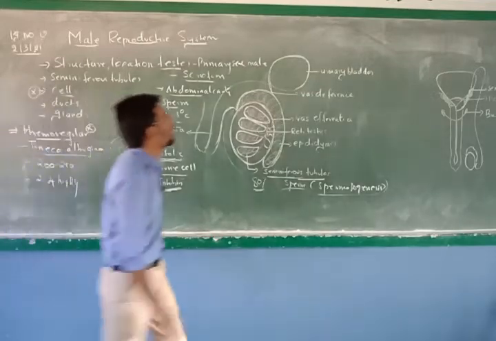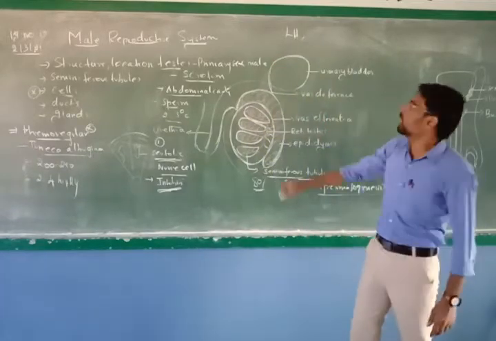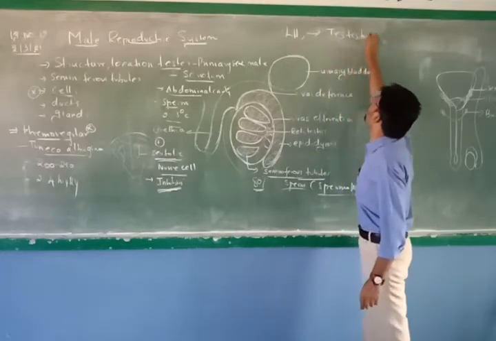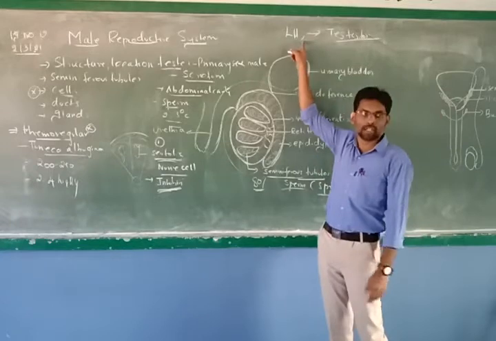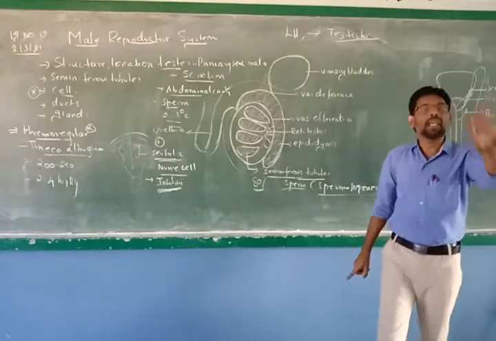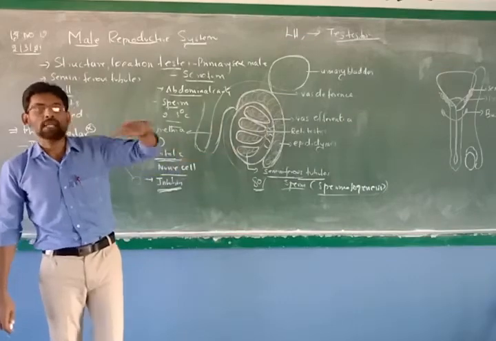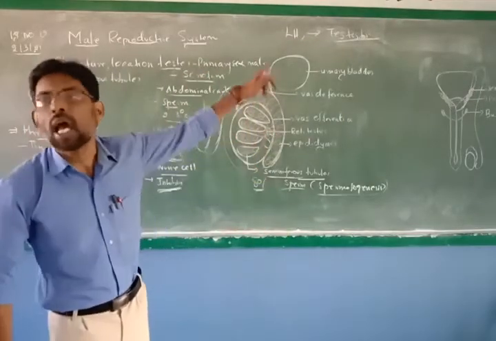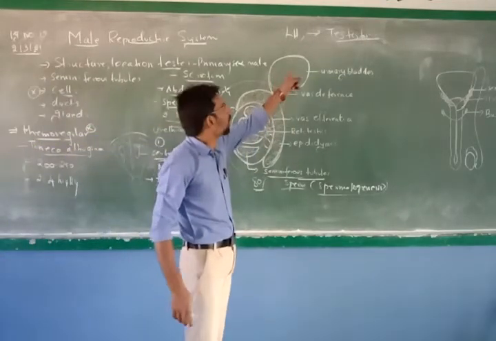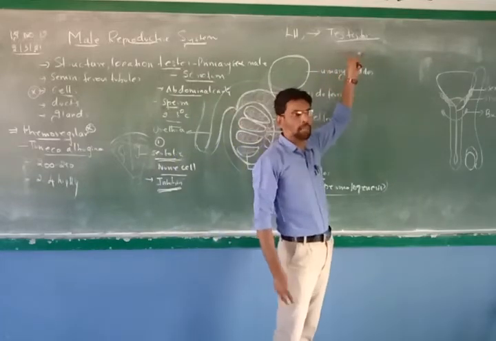Okay, as we already studied, in the pituitary we have 2 hormones, FSH and LH. The LH hormone is involved in producing the hormone called testosterone. That is the role of LH. Only if testosterone is there, spermatogenesis will take place. That means sperm cells will be produced only in the presence of the hormone testosterone. If there is no hormone, sperm cells cannot be produced. That is why after puberty, at 10 to 14 years or 10 to 16 years, testosterone is able to be synthesized.